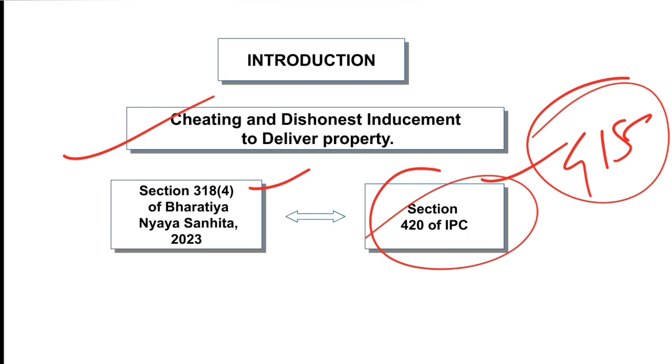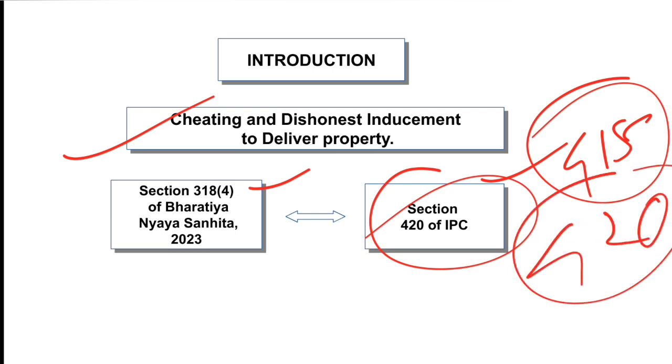So whenever there is an inducement to deliver property and cheating is there with such ingredients of inducement to deliver property, then it is section 420. Cheating can be committed without delivery of property as well, even when the inducement to deliver property is not there. But for the commission of the offence provided under section 420 of IPC as well as 318 subsection 4, cheating must obviously be there, and that should be together with the dishonest inducement to deliver the property. Then only 318 subsection 4 and 420 of IPC is attracted.